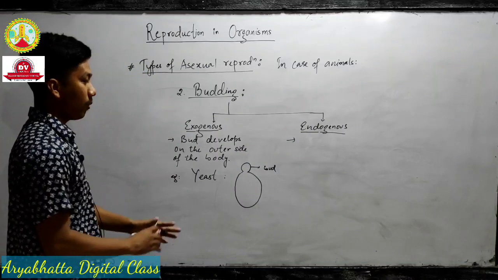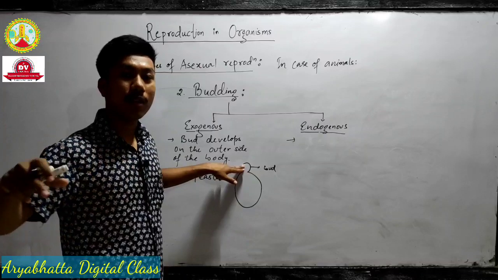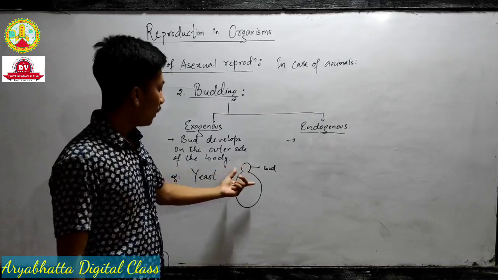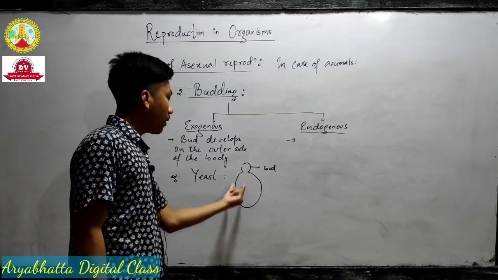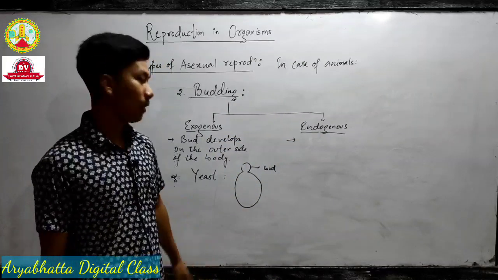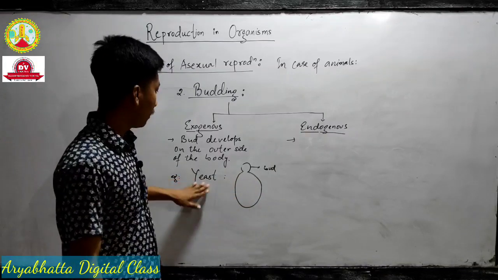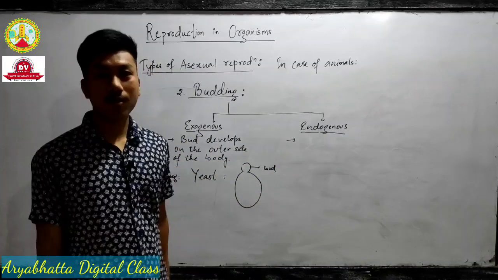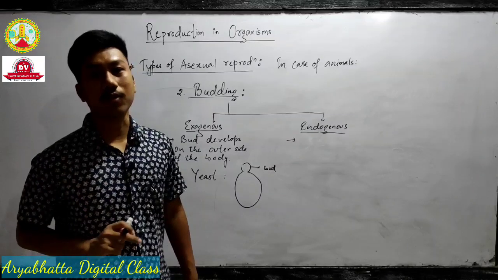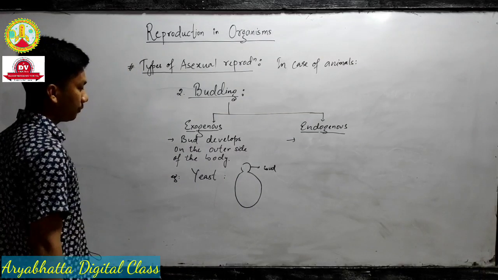When the buds become mature, become big and able to survive outside the environmental condition, they rupture from the surface of the body and give rise to new individuals, that is yeast. This budding shown by yeast is exogenous budding. Why exogenous? Because the bud is developed on the outer surface of the body.